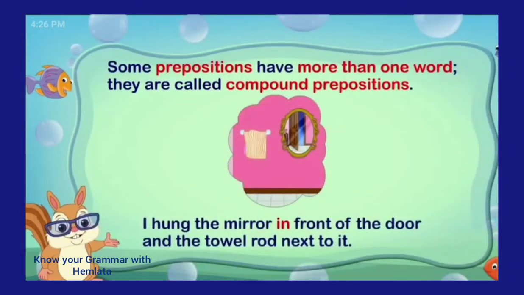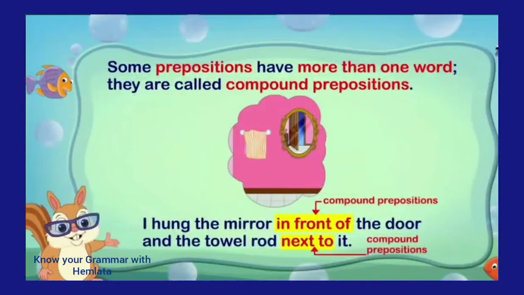Now some prepositions have more than one word. More than one word means compound words. They are called compound prepositions. Suppose I hung the mirror in front of the door and the towel rolled next to it.